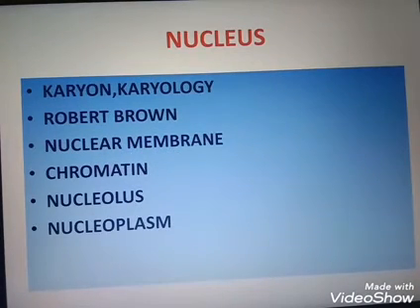Next we are discussing the most important part of the cell, that is the nucleus. Why is the nucleus considered the most important part? Because it has the DNA, the genetic material.